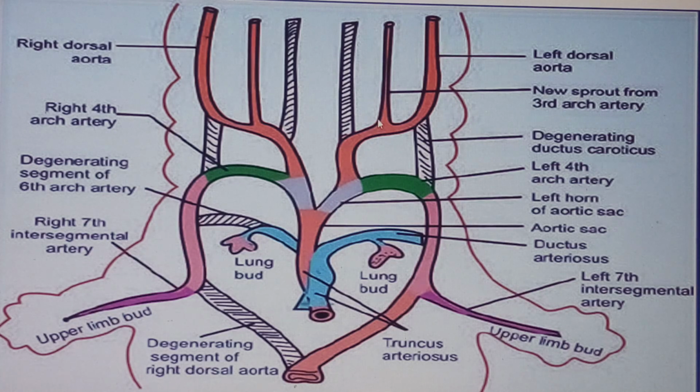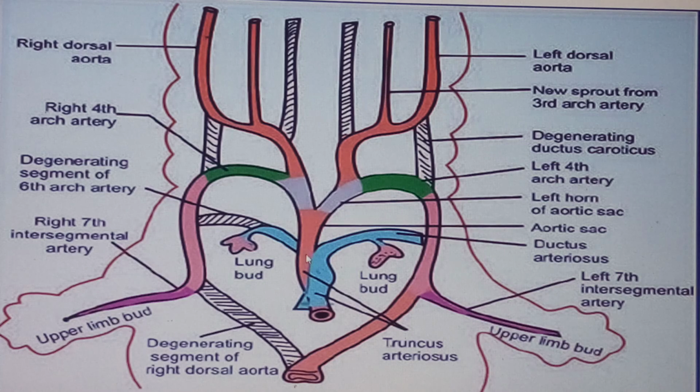The first thing that I want you to know is that from the ascending aorta, coming from this truncus arteriosus, now I have this aortic sac. So it means that from the ascending aorta, what artery are we talking about? The artery which will continue from the ascending aorta should be the arch of aorta. So my friends, the question is, what are the derivatives of the arch of aorta? So let's look at how it is arching. So that is the arch of aorta.